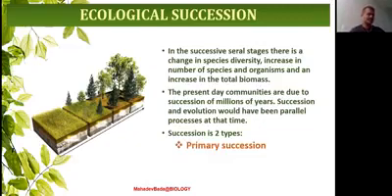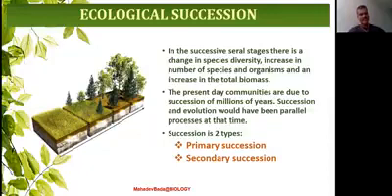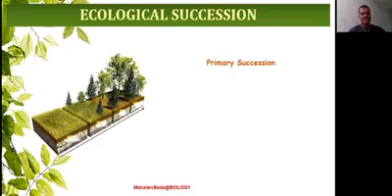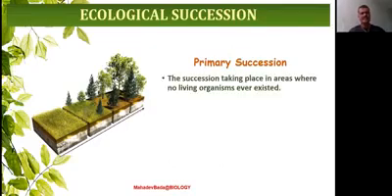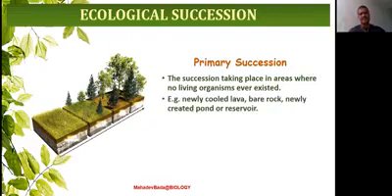Ecological succession is of two types. One is called primary succession and the second one is called secondary succession. Let us see what primary succession means. Primary succession means the succession taking place in areas where no living organisms ever existed. Remember, where no living organisms ever existed. That is called primary succession.